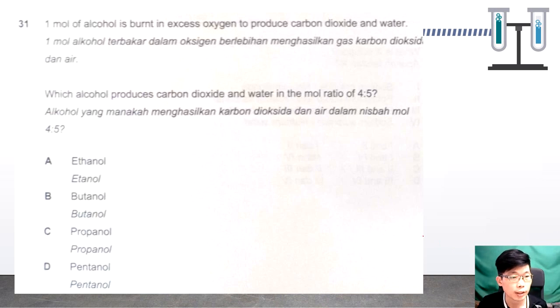Okay, question 31. 1 mole of alcohol is burned in excess oxygen to produce carbon dioxide and water. So which alcohol produces carbon dioxide and water in the mole ratio of 4 to 5? So let's write out the equation. Alcohol, we don't know what alcohol it is, so CnH2n+1OH reacts with oxygen to produce carbon dioxide and water.